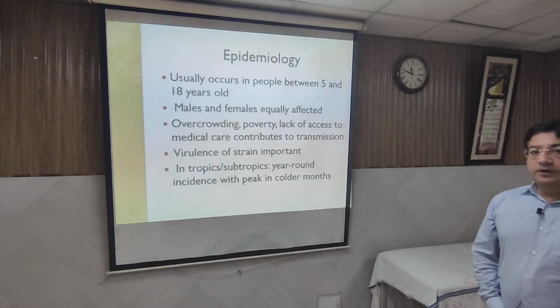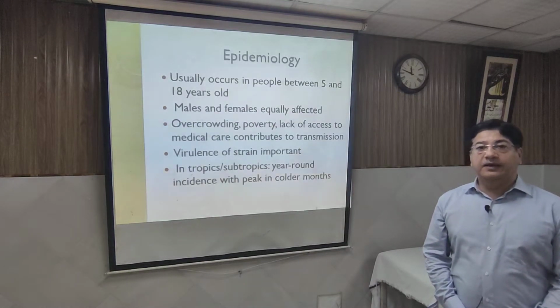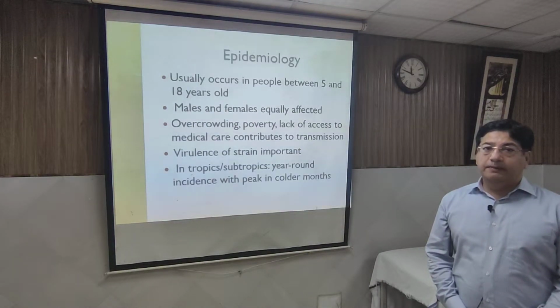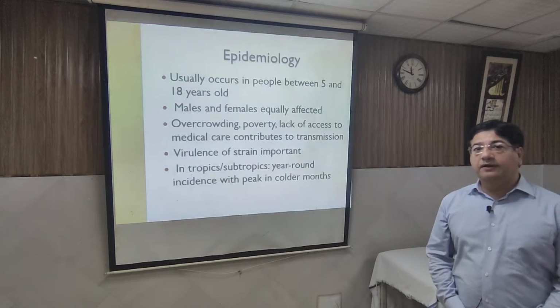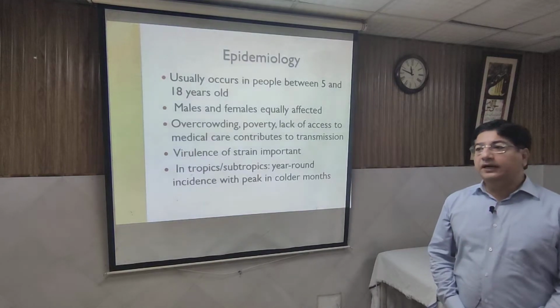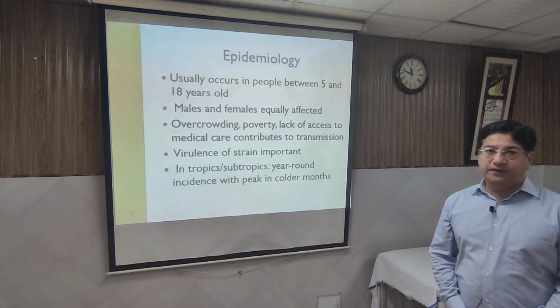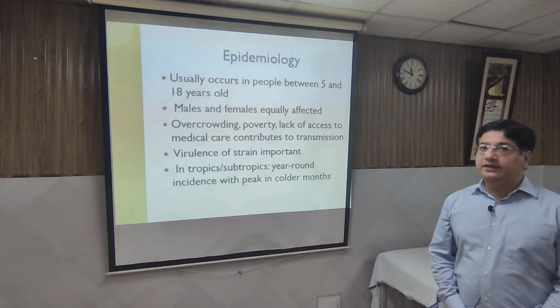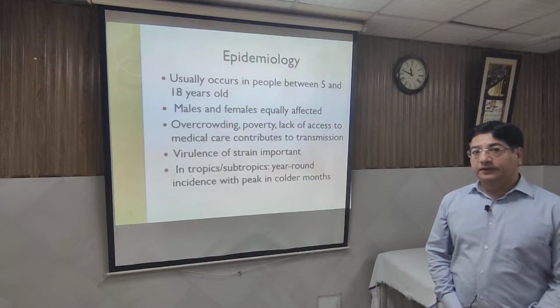Virulence of strain is important, that even some serotypes of this germ can cause the disease. But the pathogenesis, which germ will cause the disease and which strain will not, is still unclear, because the same germ, when causing skin infection, will cause a renal problem rather than the rheumatic fever.